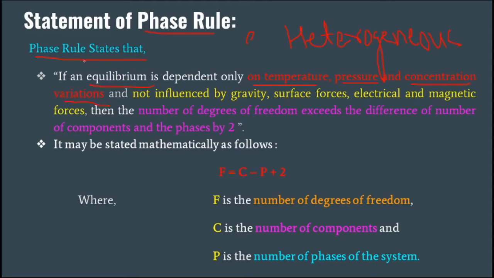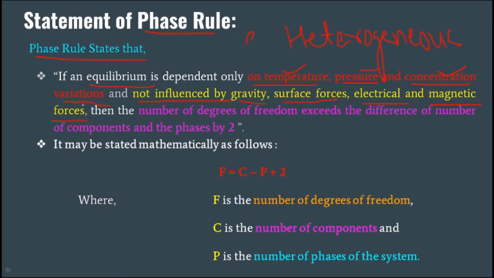That is what he said: when a heterogeneous system is in equilibrium, it depends only upon the temperature, pressure and concentration variation, and is not influenced by gravity, surface forces, electrical and magnetic forces.